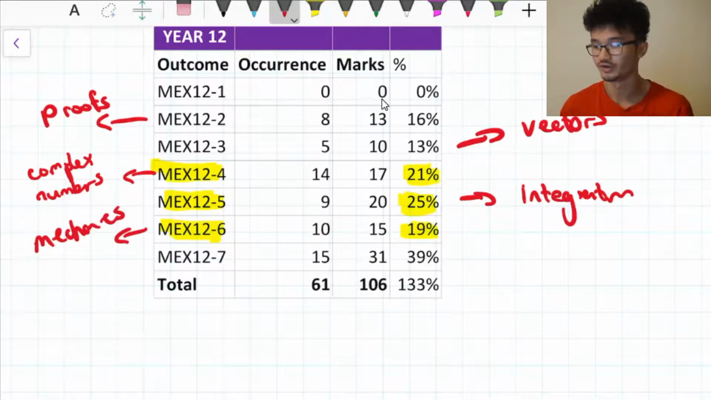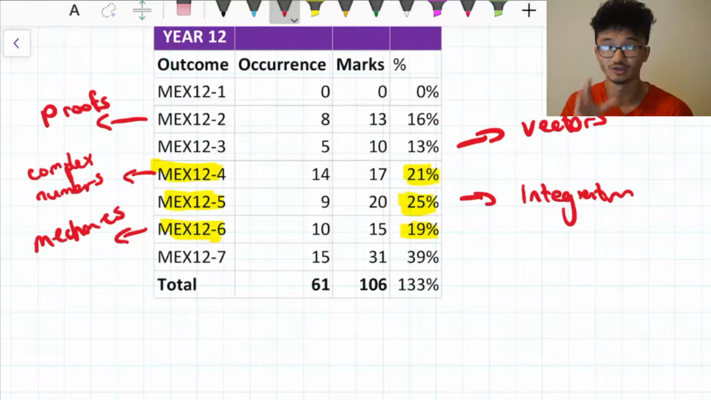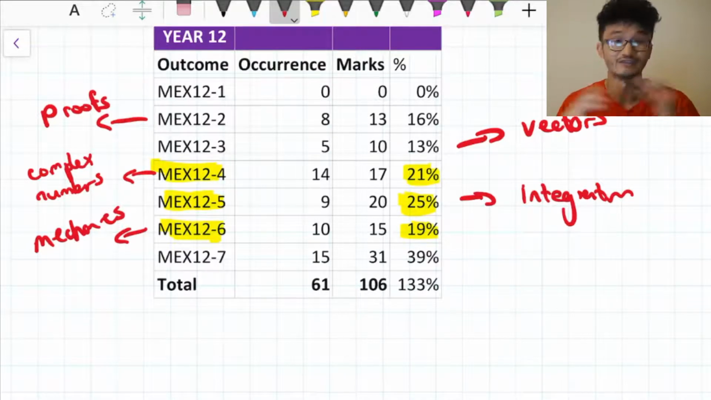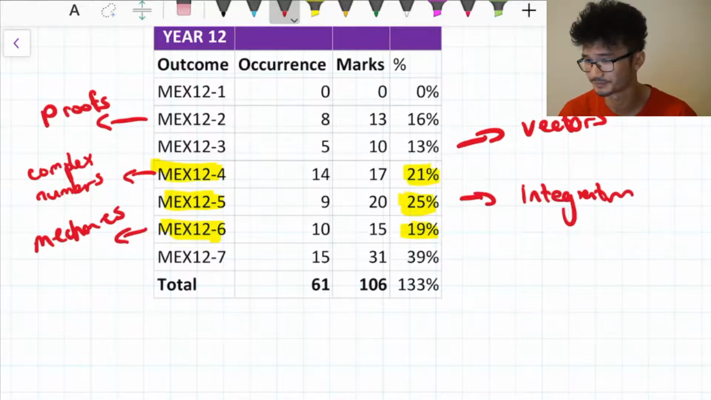Cool. So here's our breakdown. We have our most highly weighted topics being complex numbers, integration, and mechanics. If you're thinking about what you should be studying, these are probably the main ones you want to be focusing on due to the weighting. Obviously, if you're aiming for your E4s, then you've got to be studying everything. But that's what's going to be the majority of the exam.